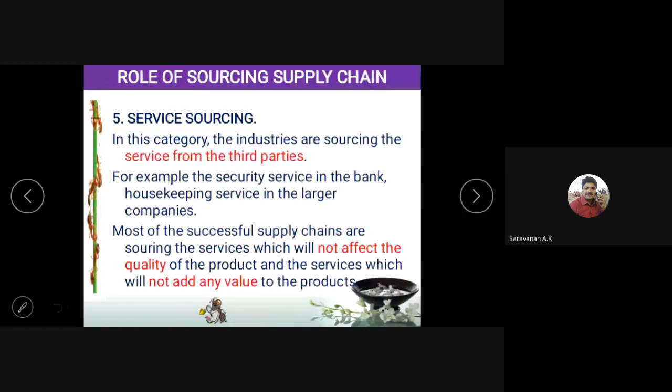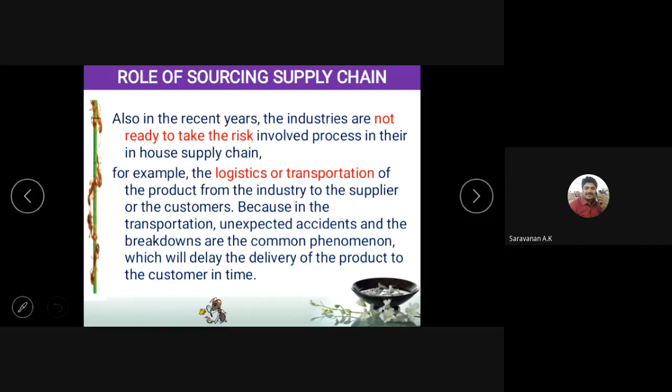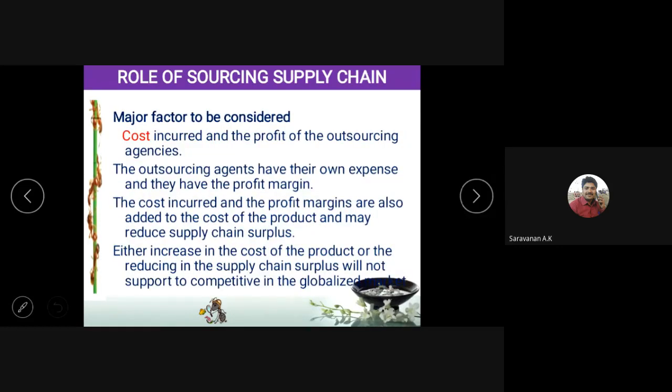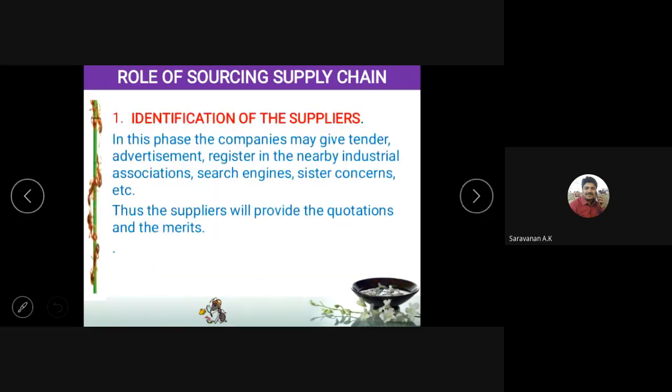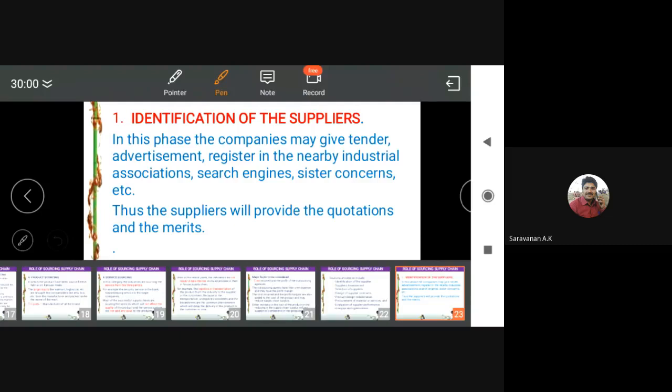Okay, next is the service sourcing. Service, we already discussed a lot. And then most of the services, for risky factors, they go for the service type of distributions. Okay, now this is about the sourcing.